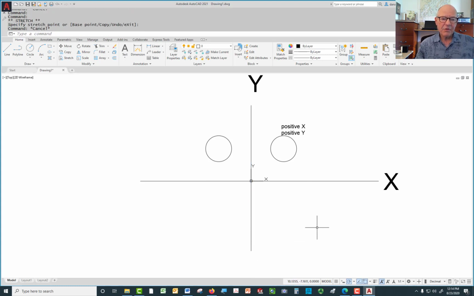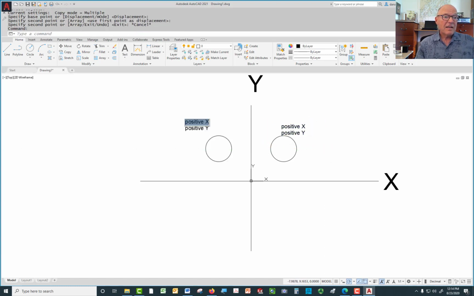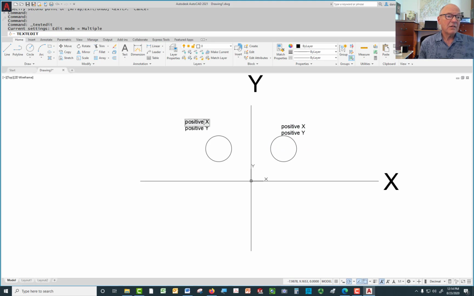And those 4 quadrants are represented by elements or by values that represent an x and a y coordinate. Over here, I'm just going to copy these over. I meant to type CO. I'm going to copy those over and bring them over here. Over here, we don't have a positive x. We have a negative x. But we do have a positive y because everything above 0, 0 is positive in the y direction. Everything to the right of 0, 0 is positive in the x direction.